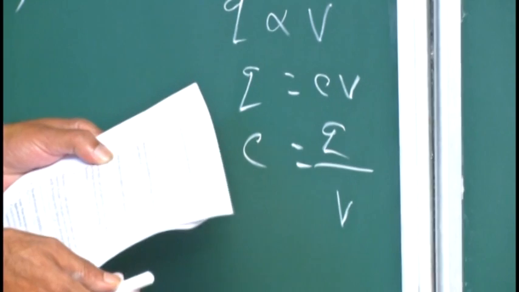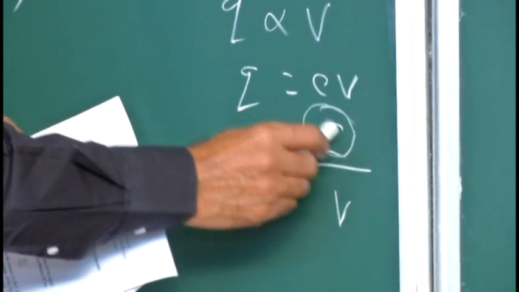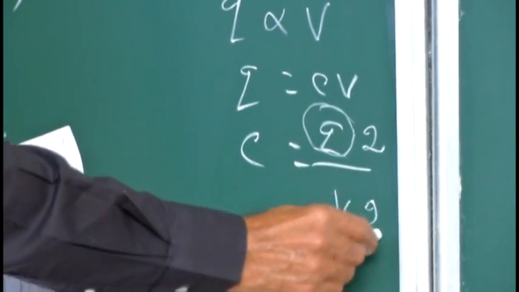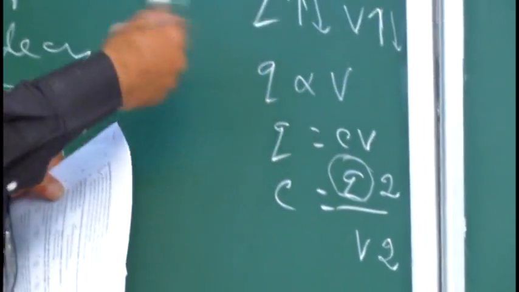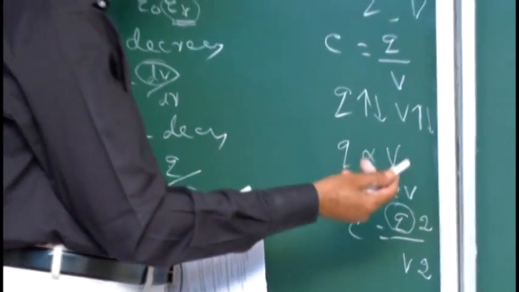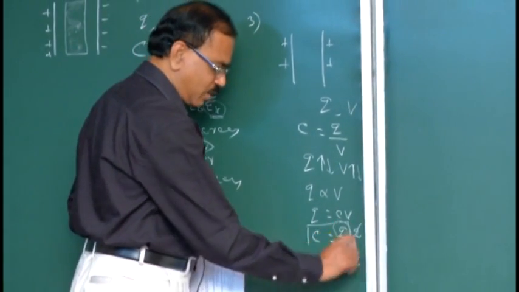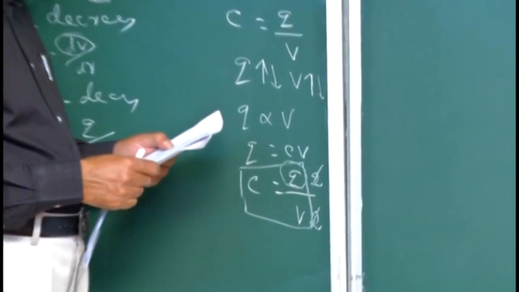See, what is the problem? When the charge given to the conductor is doubled, if this Q is doubled, then the potential also becomes doubled. Why? The two are directly proportional. Charge doubles, potential doubles. So the two cancel. Hence the original result is maintained. That is, capacitance does not change.